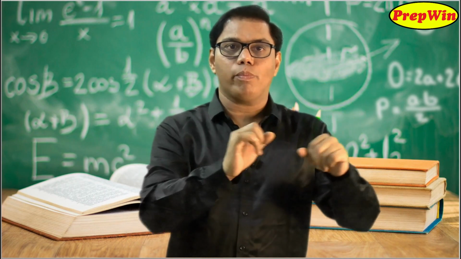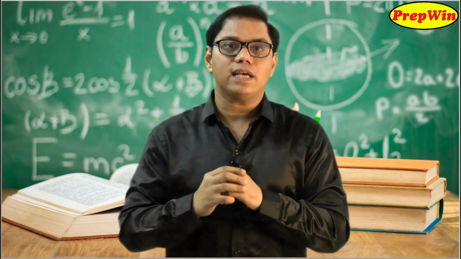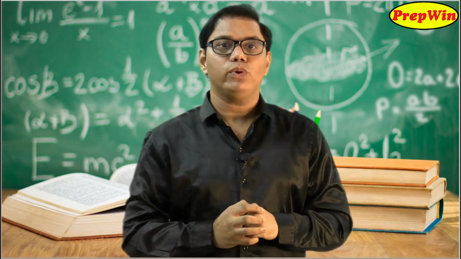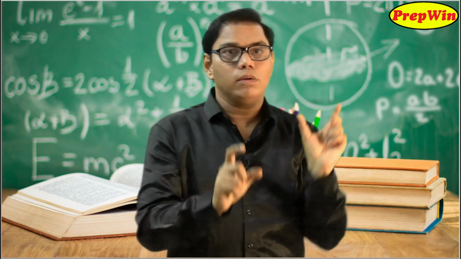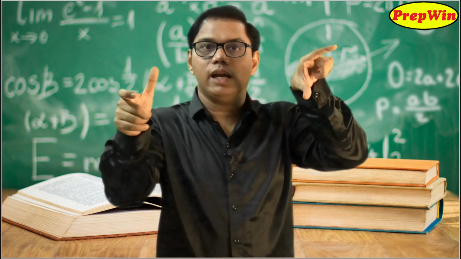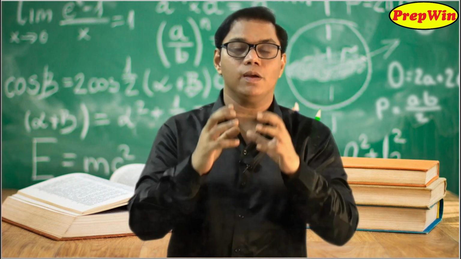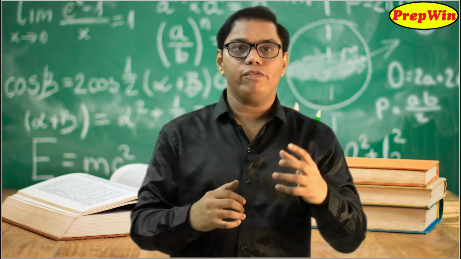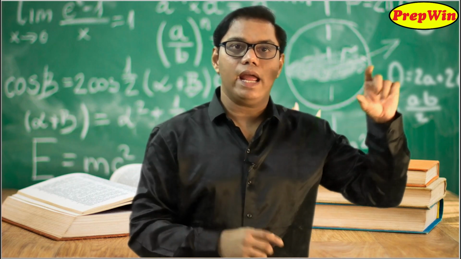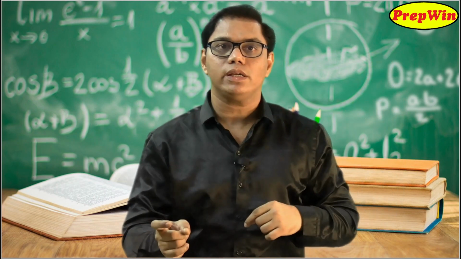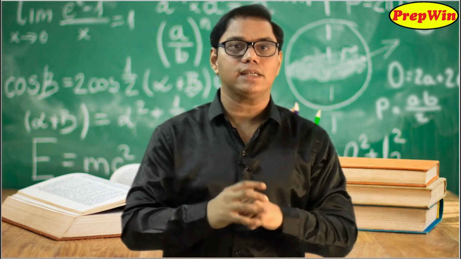So size depends upon the sides, and they don't have equal sides. Instead, they have sides in proportion. That means if you take the ratio of the corresponding sides, AB upon PQ, BC upon QR, AC upon PR, they are in proportion. So in similar triangles, if we are considering two triangles, triangle ABC and triangle PQR, then AB upon PQ, BC upon QR, AC upon PR, these three ratios are equal, so sides are in proportion.